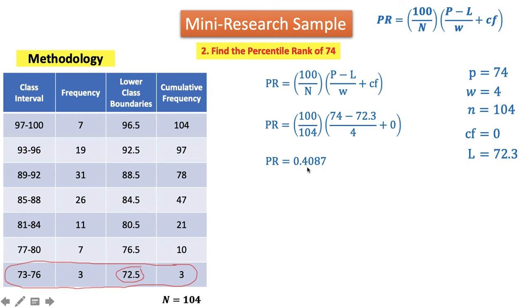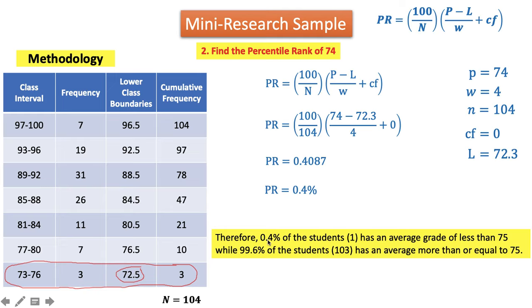and our percentile rank is 0.4087%. Or let us express this in one decimal. So that is 0.4%. So therefore, 0.4% of the students, and that is 1, if we're going to round it up, has an average grade of less than 75, while the other part, that is 99.6% of the students, and those are 103 of 104, have an average of more than or equal to 75.